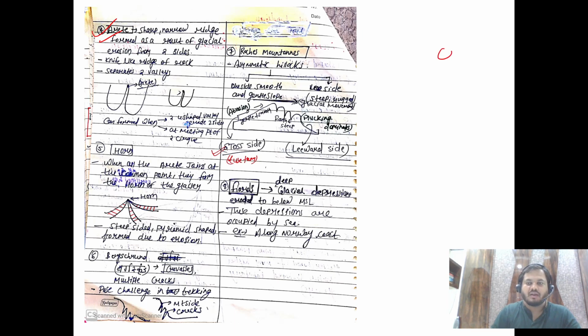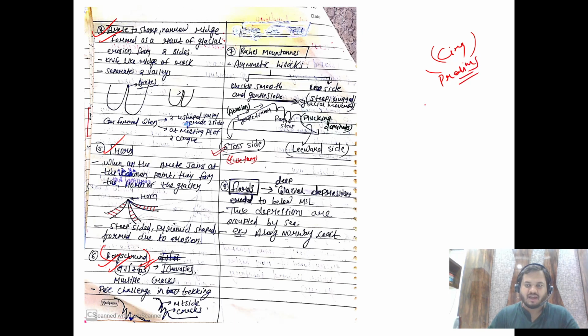We don't listen to cirque, horn or arete, or this is what bugs grunt, something like them, but they're very logical. The only difficulty is just remembering their name, and if you revise them 4, 5, 6 times, they will be like a cakewalk, right? And they are also important for prelims, right?